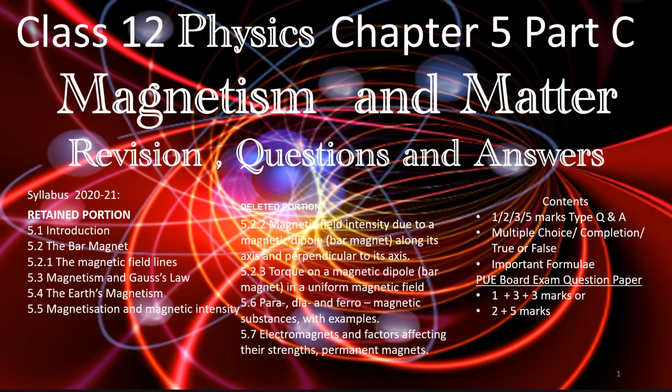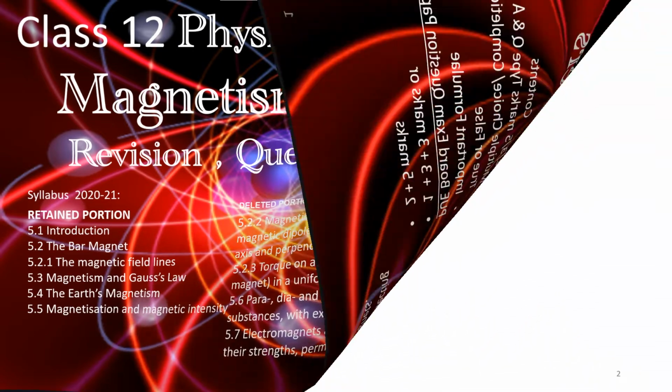The PU board has given an indication about the form of the question paper. The question paper marks will be 1 plus 3 plus 3 marks or 2 plus 5 marks as the case may be. Let us start. Then we will go through the questions and answers in the form of a study. The study material for this chapter is in the form of questions and answers.